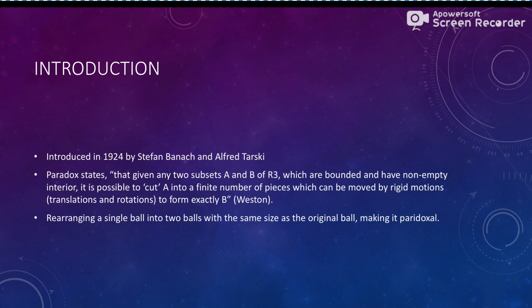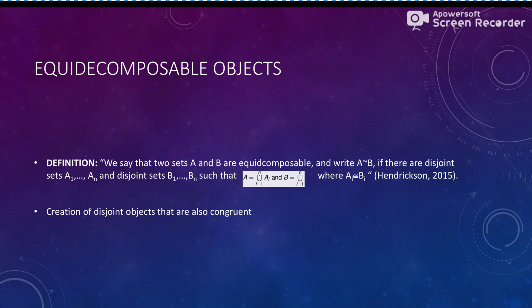So it seems impossible, but mathematically it is very possible, and we'll jump into that right now with an equidecomposable object. We can say that 2 sets A and B are equidecomposable if they are the unions of disjoint sets A1, and so on, and B1, and so on, where each Ai and Bi are congruent to one another. So the pieces of the decomposition are also congruent.